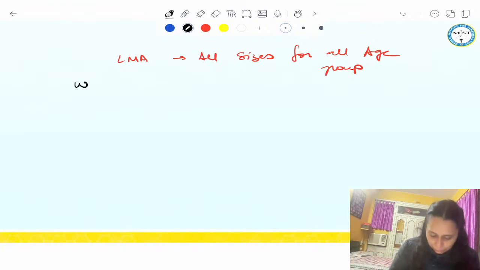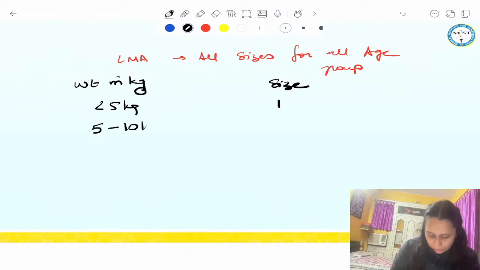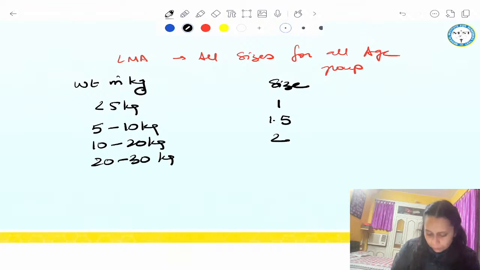Okay. So weight in kg, size. Less than 5 kg, size 1. 5 to 10 kg, size 1.5. 10 to 20 kg, 2. 20 to 30 kg, 2.5. 30 to 50 kg, 3. 50 to 70 kg, 4.